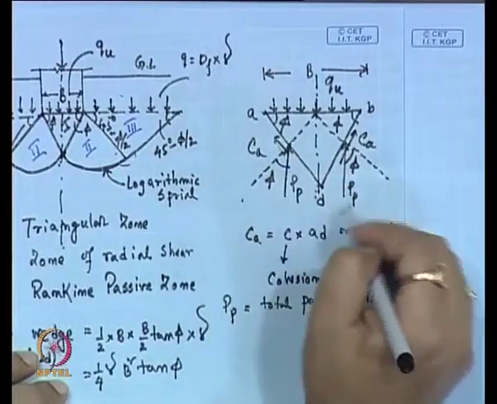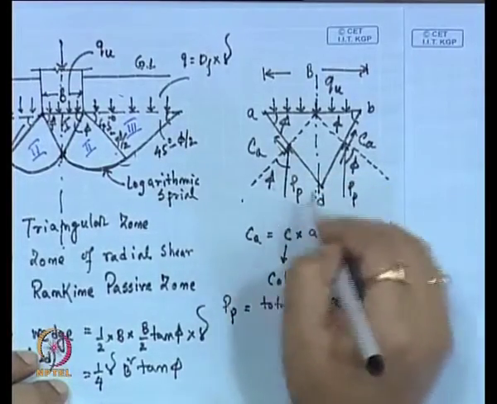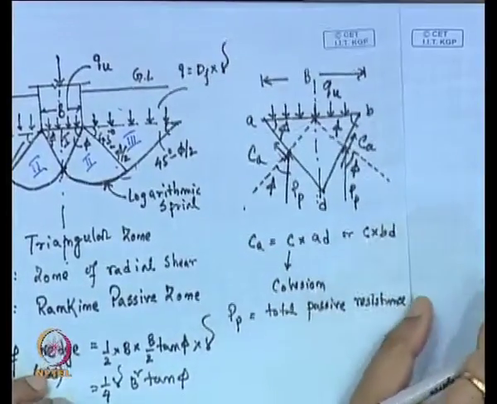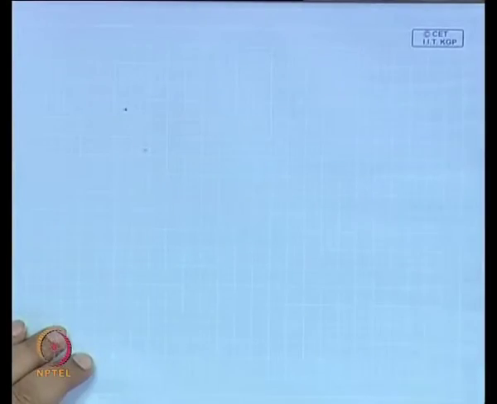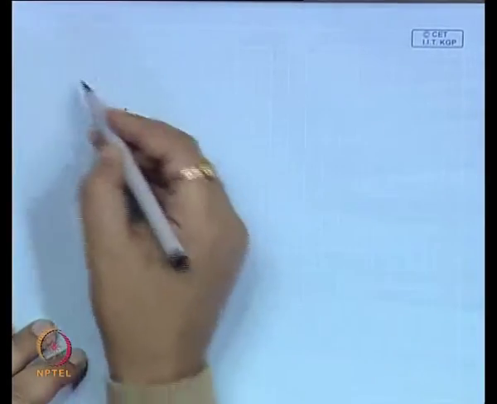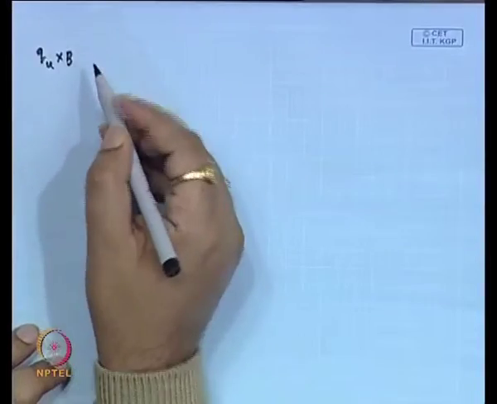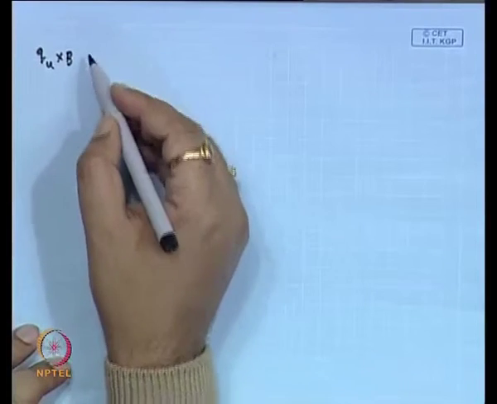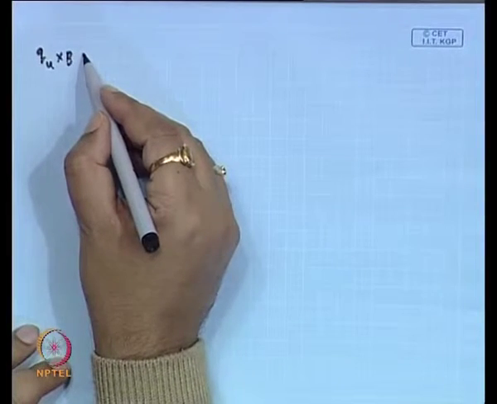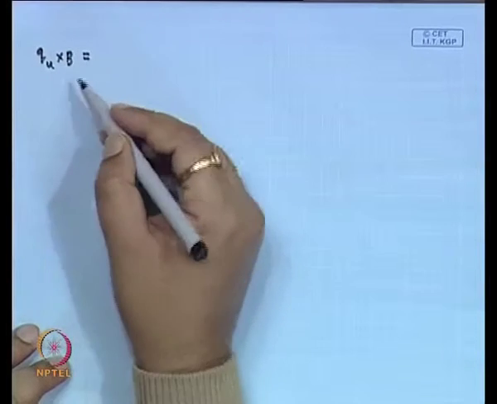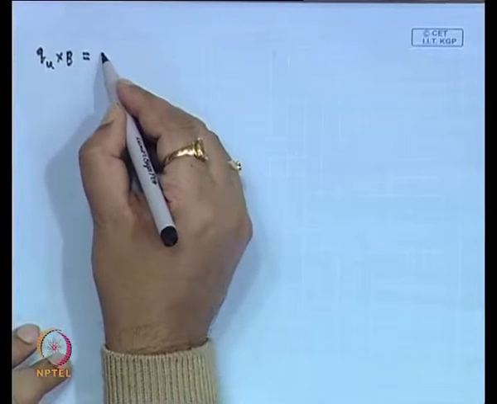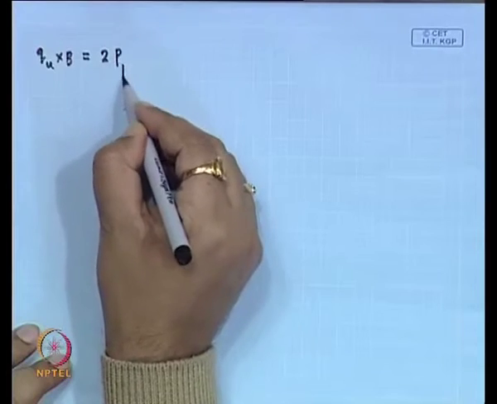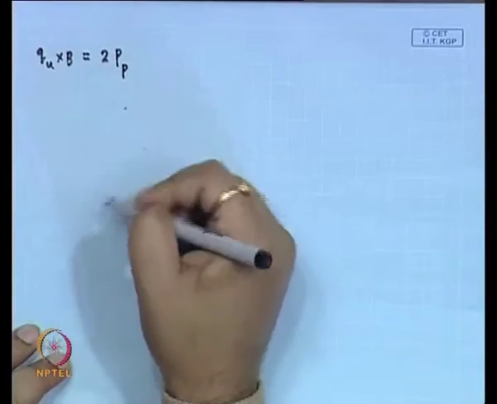So, if we take these vertical components of all the forces, then we can write that Q u into B. So, Q u is the total load that is acting in the downward direction, that will be equal to, it is the load bearing capacity of the soil, that means 2 P p, this passive resistance both are acting in the upward directions,